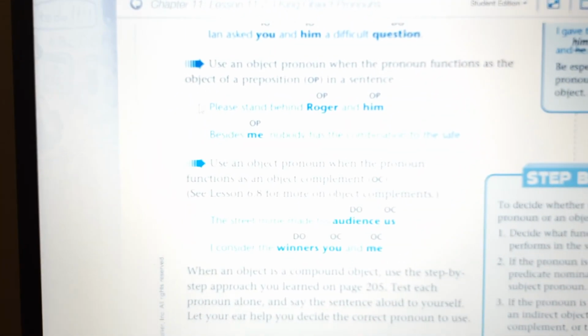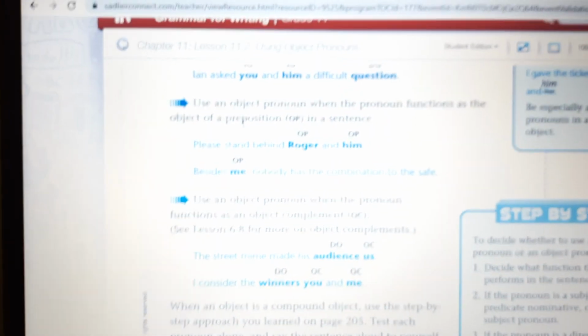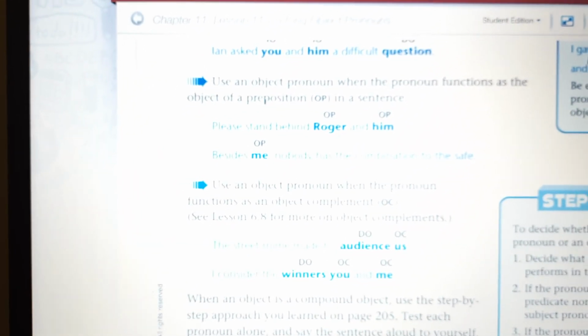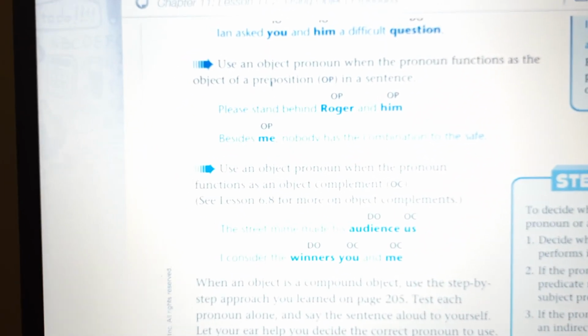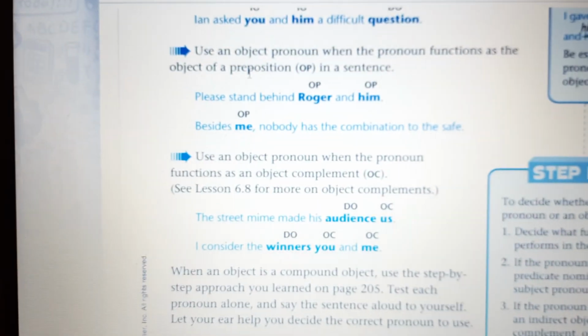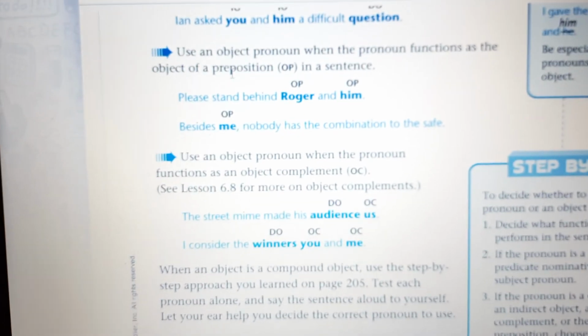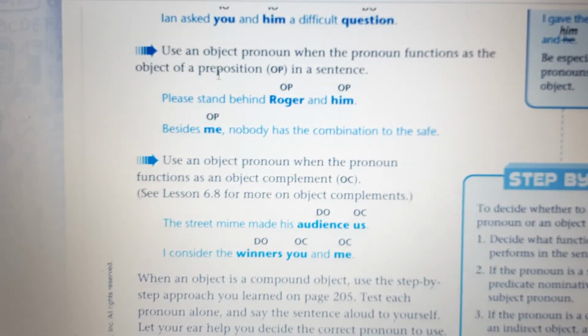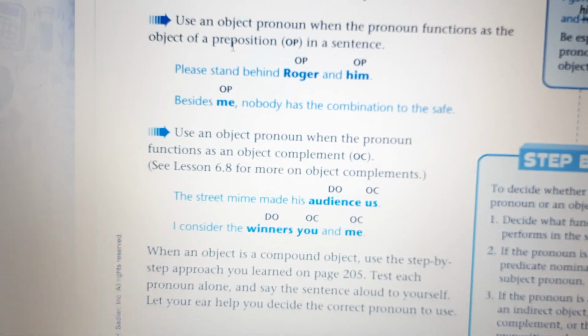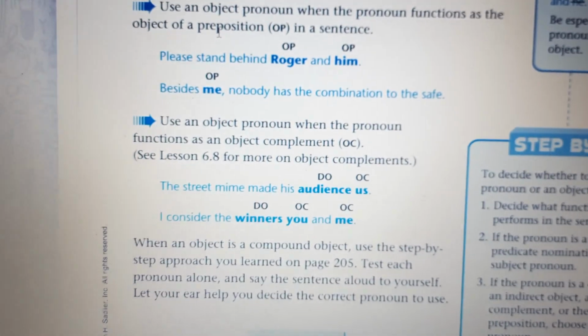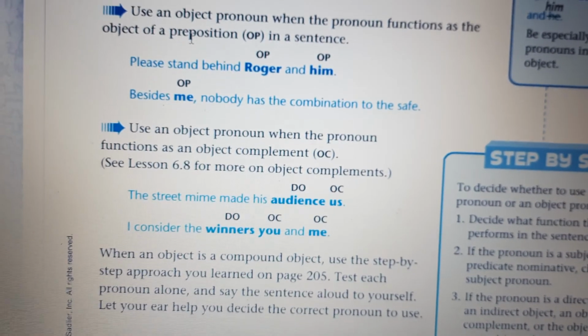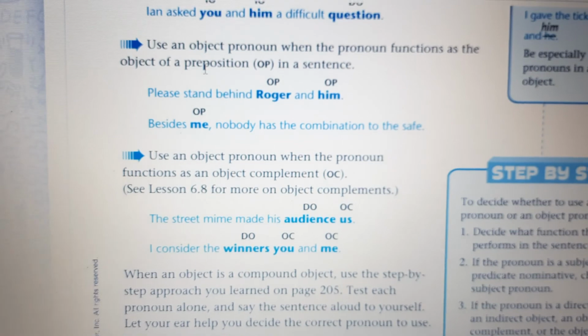And just remember object of preposition, for example, beside, behind, above, like. I remember that I gave you guys prepositions or objects of prepositions. Just go back and refresh your memory, or you can Google object of preposition and then you can study them.